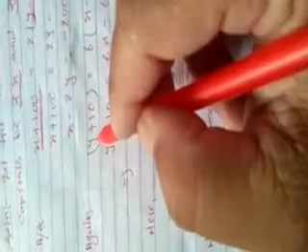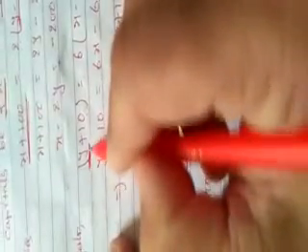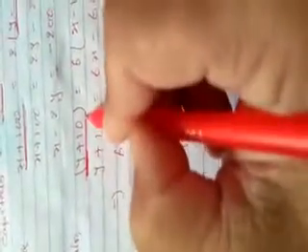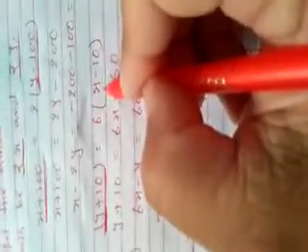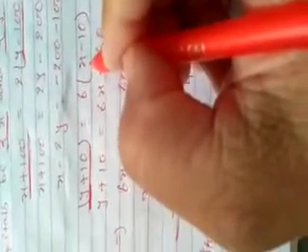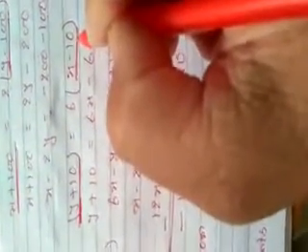Now similarly, from another condition of the question, if the first friend gives rupees 10 to the second friend, it means that the second friend was having rupees y with himself and he got 10 from the first friend. So total capital of the second friend becomes y plus 10. And the first friend was having rupees x with himself. He gave rupees 10 to the second friend. So now the remaining amount of the first friend becomes x minus 10.